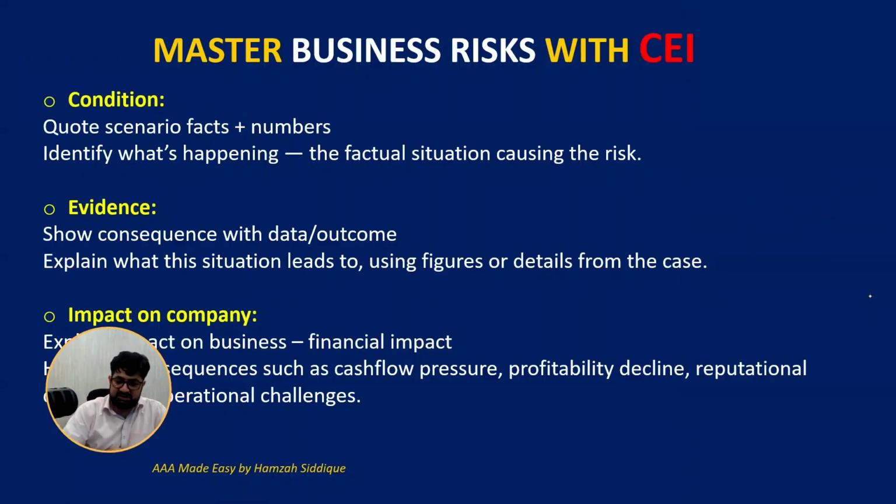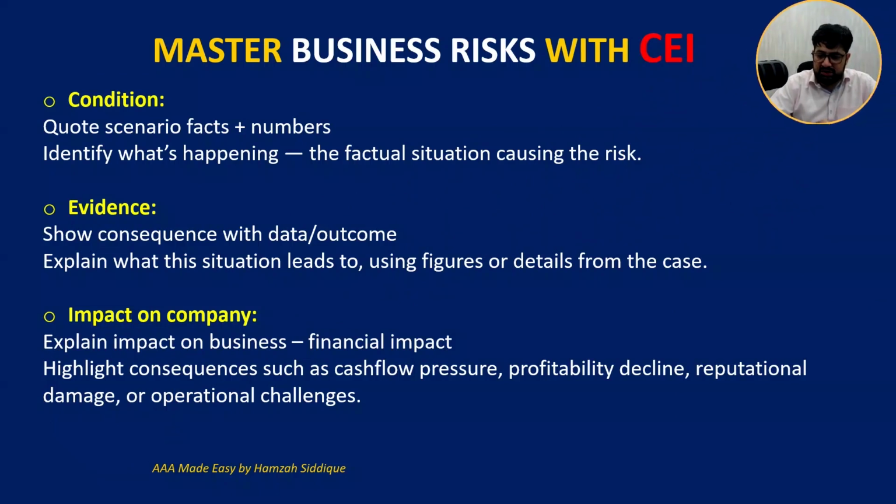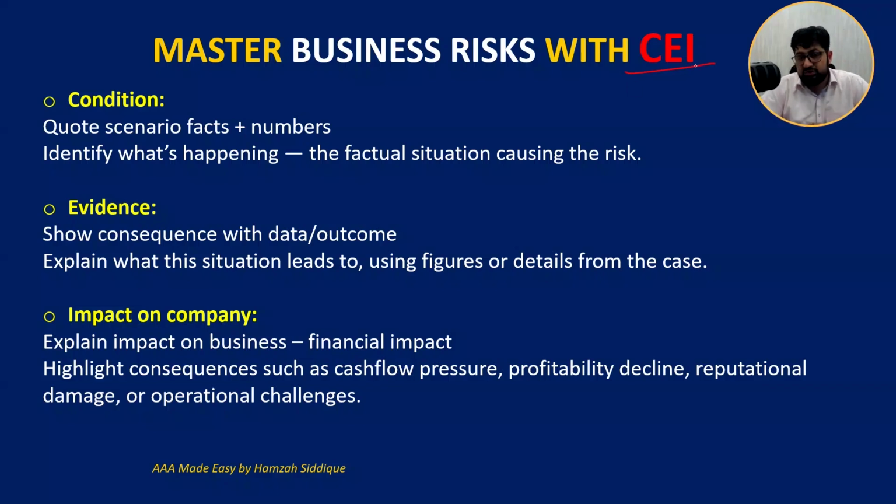So business risk, how to discuss the business risk. There is a framework which I have developed so that each business risk is 2 marks in the exam. For example, if there is a 10 marks part on business risk, it means you have to write 5 business risks in the exam.